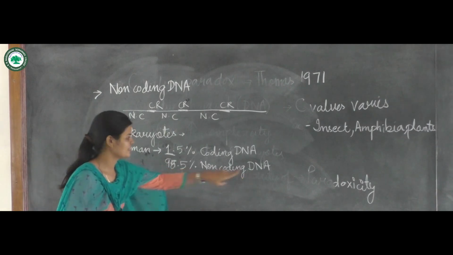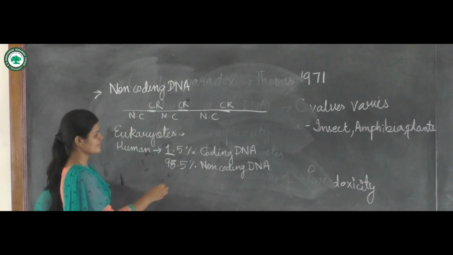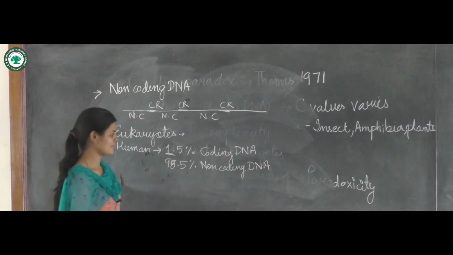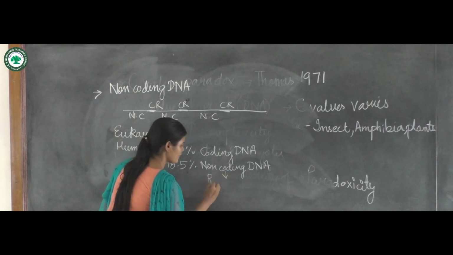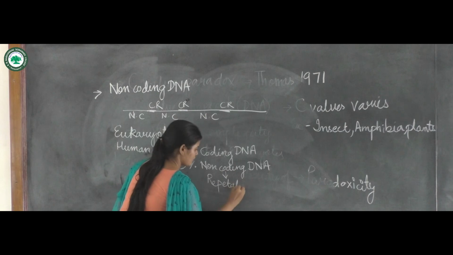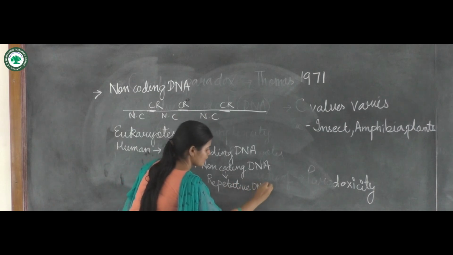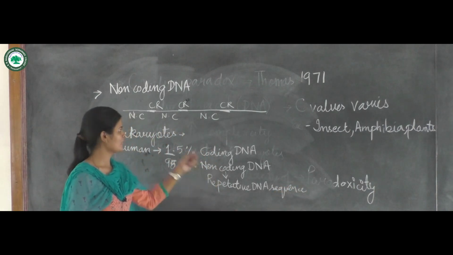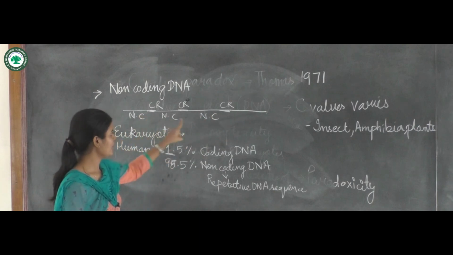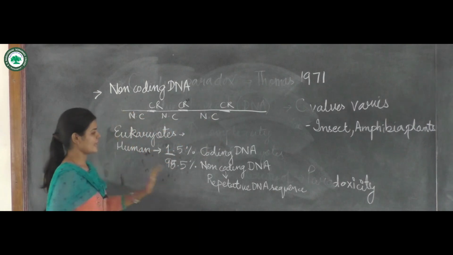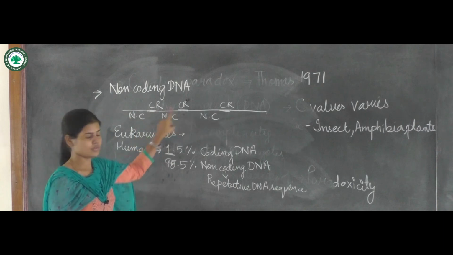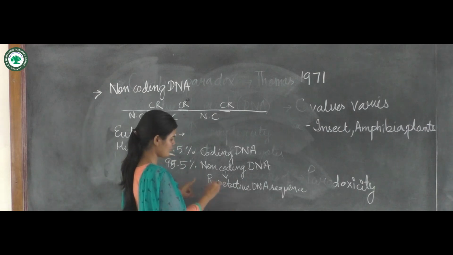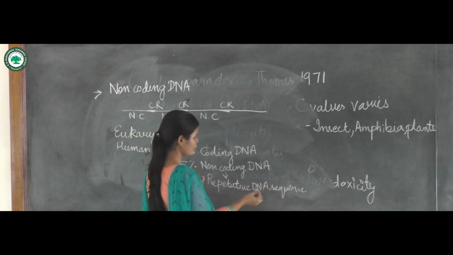The non-coding DNA is present in DNA as repetitive units, also called repetitive DNA sequences. These sequences within the genome are present at different places, and these portions of the DNA are repetitive, or similar in their nucleotide sequence.